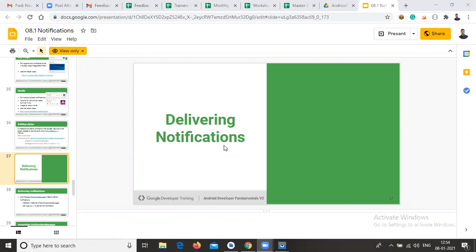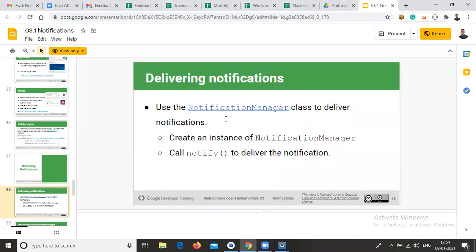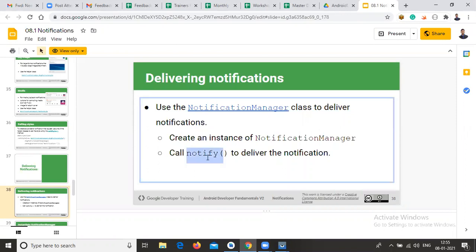In case you completed the above parts, without delivering, you are unable to display our notifications to the users. So how do we deliver these notifications? You need to use the notify method. All these methods are available in the notify method. If you do not write this notify method, we are unable to display our notifications to the user.